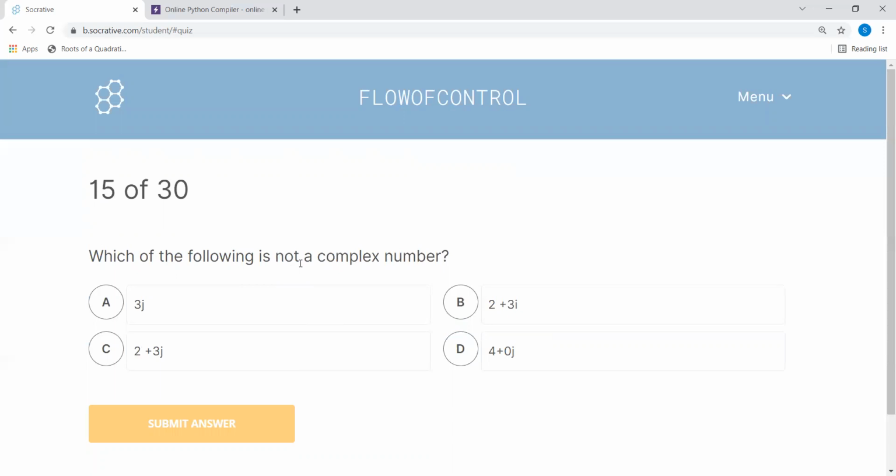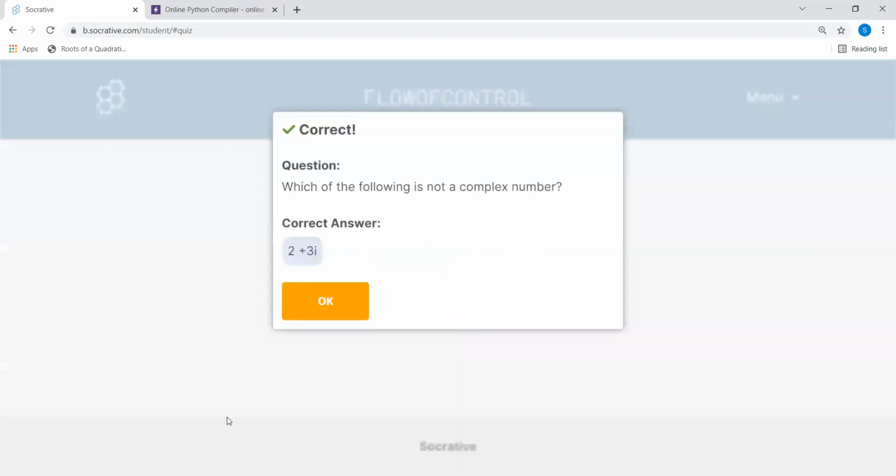Now, which one of the following is not a complex number? Those students who are doing math know the complex number is normally written with the iota, but in Python it's not i, it's j. Python is slightly different from what is there in your maths book. So this is not a complex number.